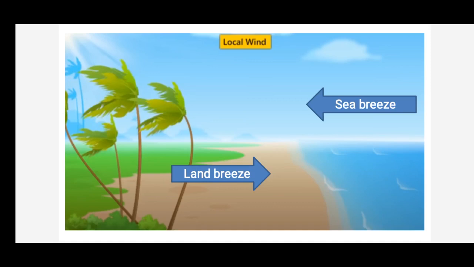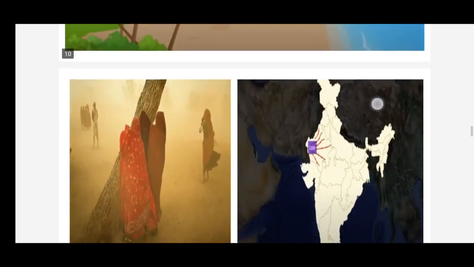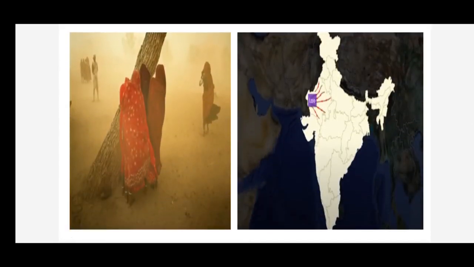And one more example of local winds is this: let us recollect the hot and dry winds that blow in the northern plains of India. Got it, children? That is Loo. Loo is the name of the hot and dry local wind which blows over Rajasthan and throughout the northern plains of India in the summer. Okay.